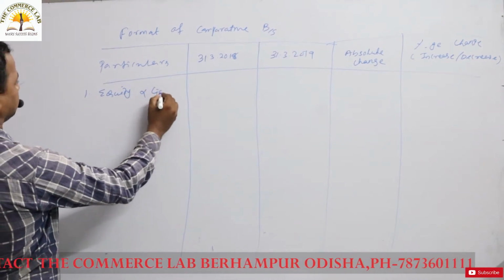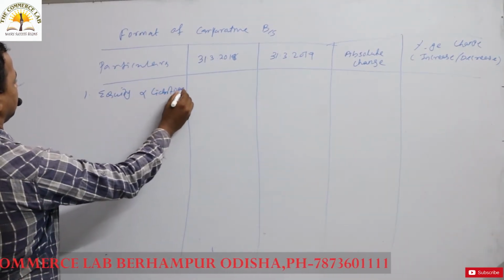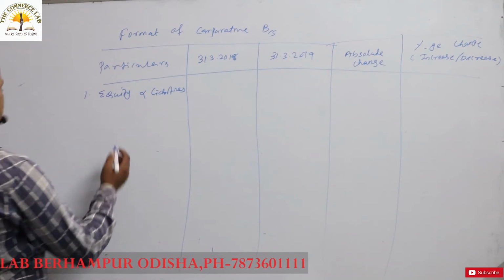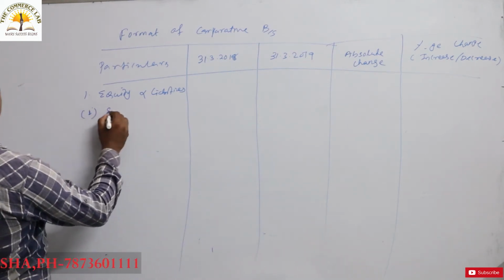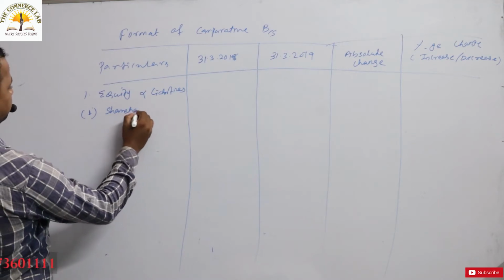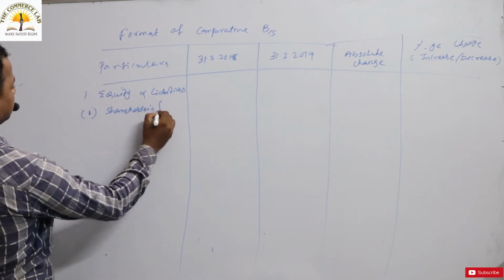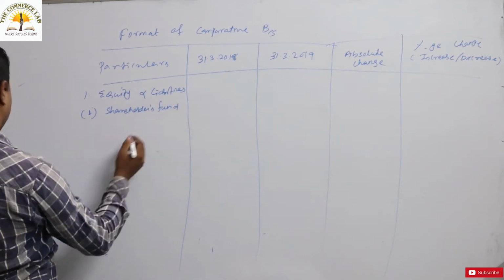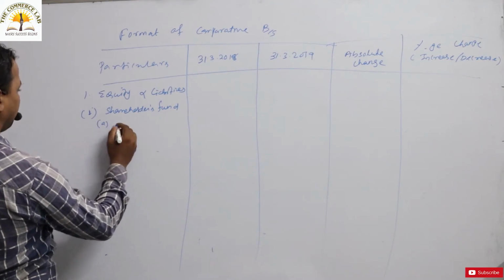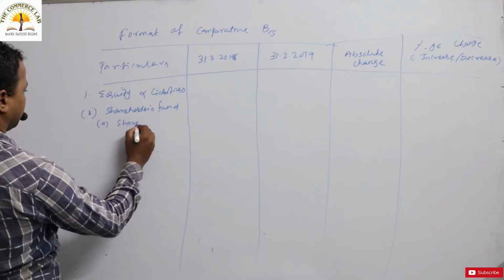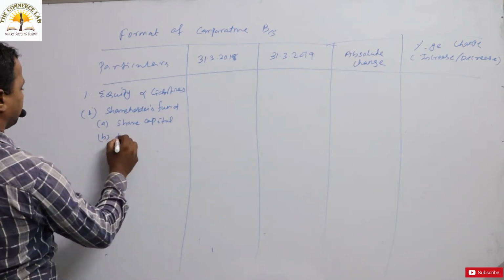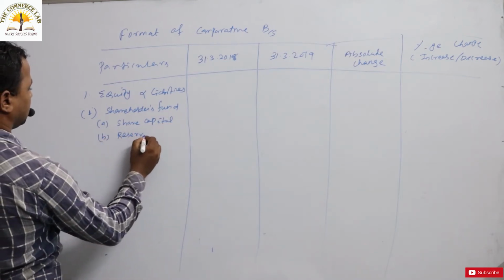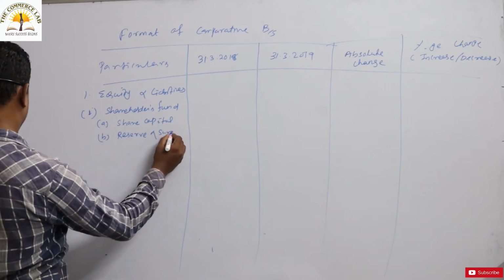The first item will be equity and liabilities. Under equity and liabilities, the first item will be shareholders' funds. Under shareholders' funds, there will be share capital, then reserves and surplus.